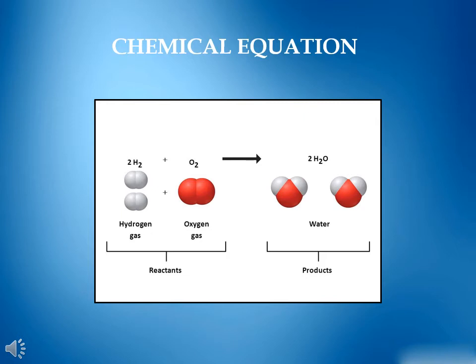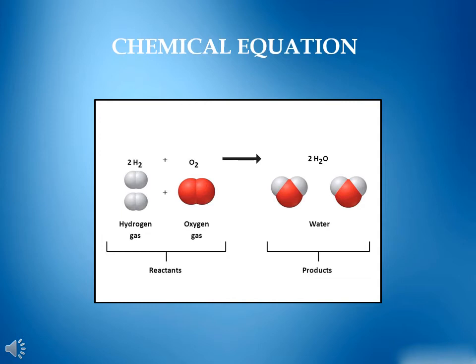The reactants are always written on the left-hand side of a chemical equation. Products. The substances formed as a result of a chemical reaction are called products. The products are always written on the right-hand side of a chemical equation.